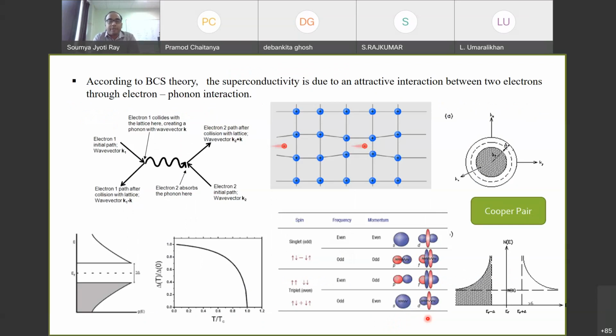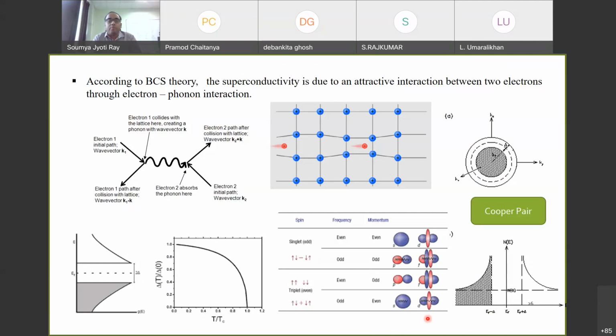This is quite a big theory, and I have tried to incorporate a lot of information into one single slide. What this theory simply says is that the phenomenon of superconductivity arises due to the presence of an attractive interaction between two electrons.